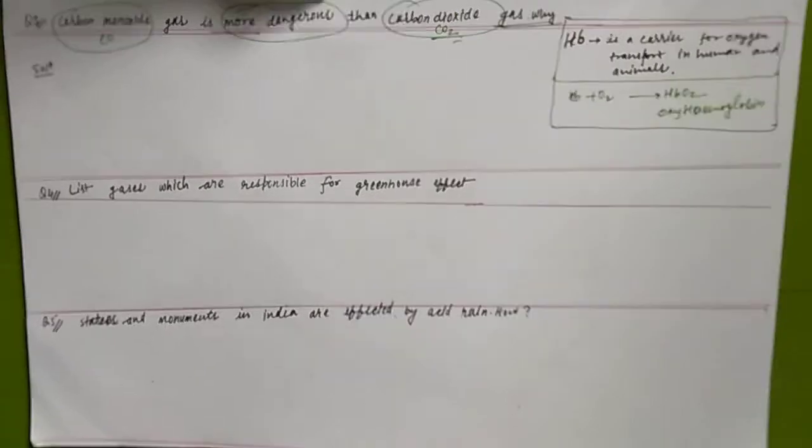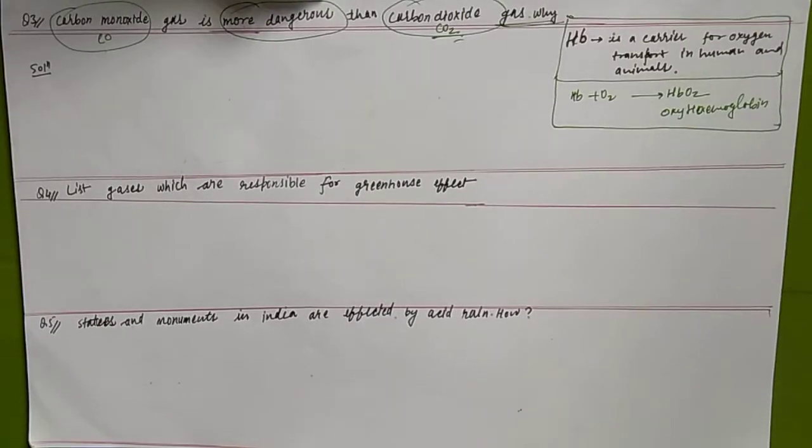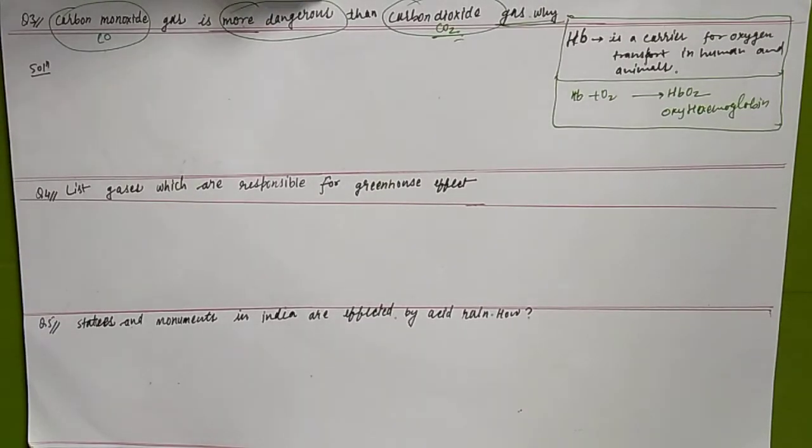Now we move to the question: why is carbon monoxide gas more dangerous?